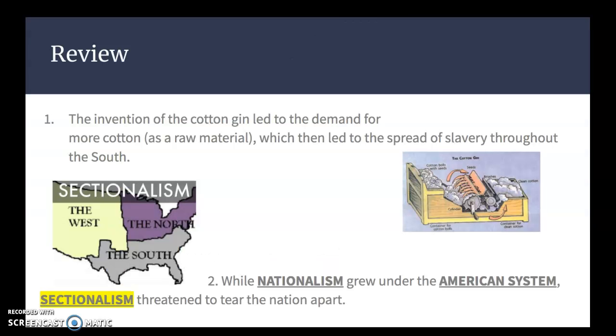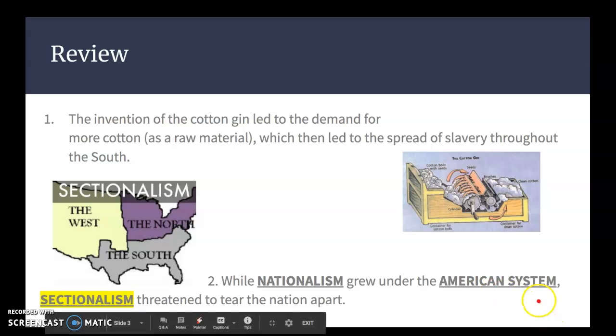So let's review. Where did we leave off? Well, you remember from a couple days ago the invention of the cotton gin, some new technology that led to the demand for more cotton as a raw material, and it led to the spread of slavery throughout the South. Remember, slavery had already existed in the United States, but having the cotton gin made cotton much more profitable for plantation owners, but it still required lots and lots of labor, meaning a lot of workers in the fields, and those workers were slaves.